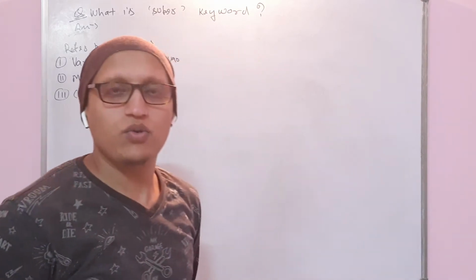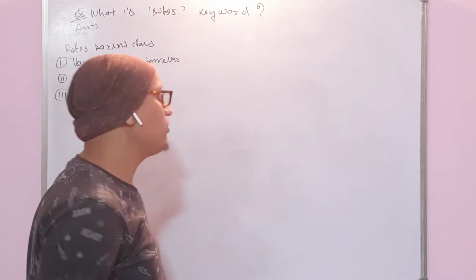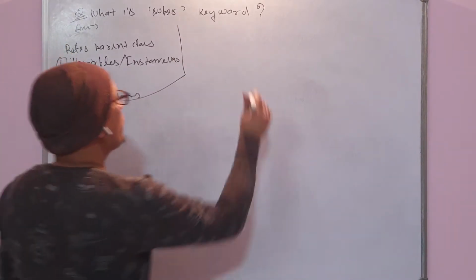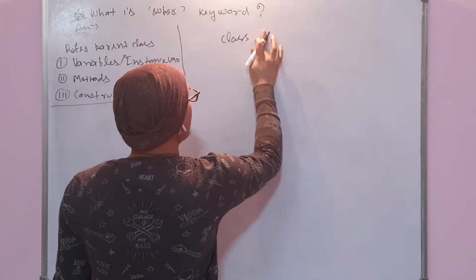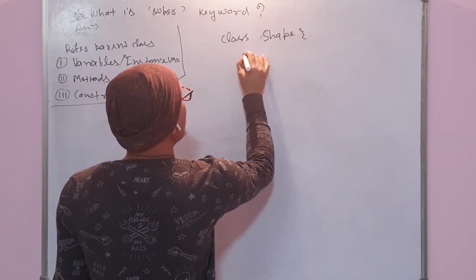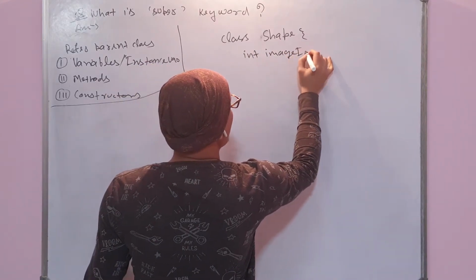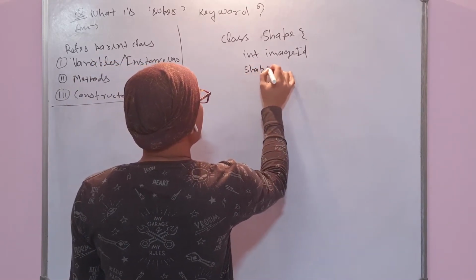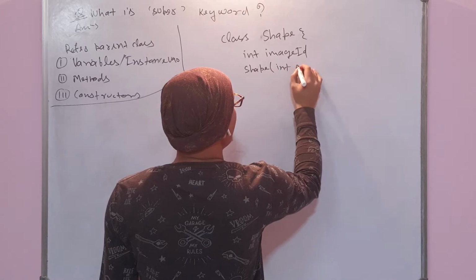If you are asked to elaborate, meaning how we use this super keyword to call these things, then you need to explain. So let's go into the discussion for that. Suppose you have a class called Shape. It has a variable called int image id. It also has its own constructor, to initialize this int image id.